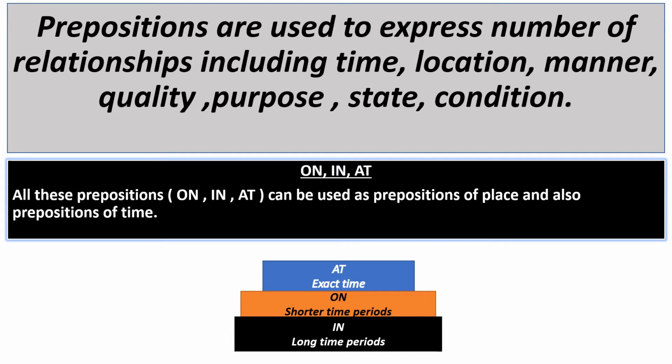Today, I am going to describe how the prepositions on, in, at can be used as prepositions of time. At first, look at the diagram. Here you can see preposition at is always used before exact time and preposition on is used before shorter time periods and preposition in is used before long time periods. So I will describe in details one by one. Let's start.